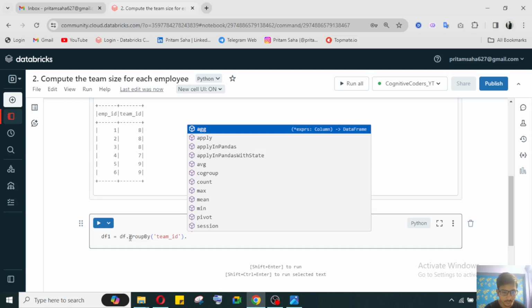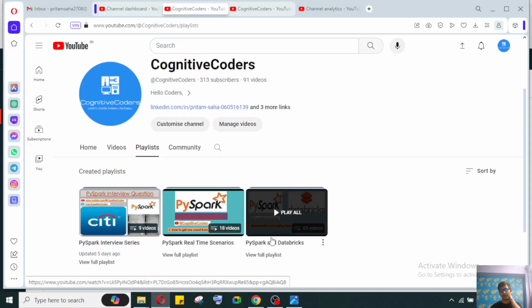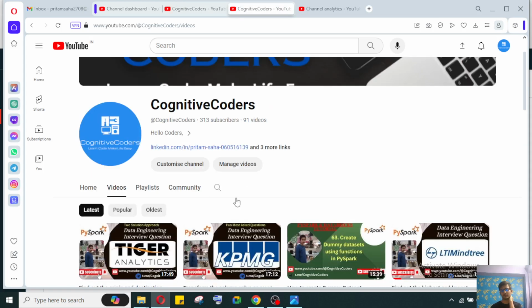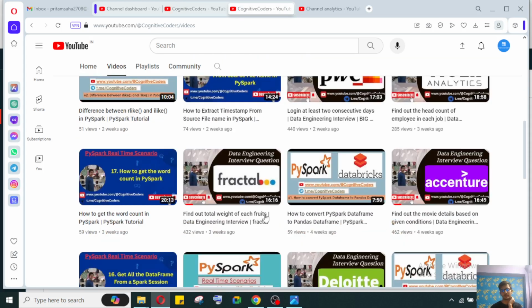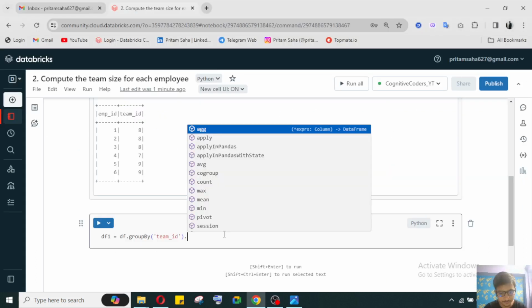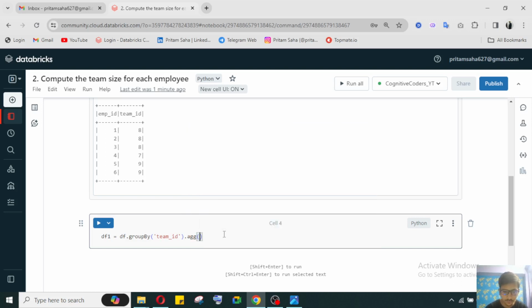What the aggregation function is, I have already explained in my PySpark video. You can go through it, or I will put it in the I button so you can access it directly. Now I'm using the aggregation, and for count I will give star.